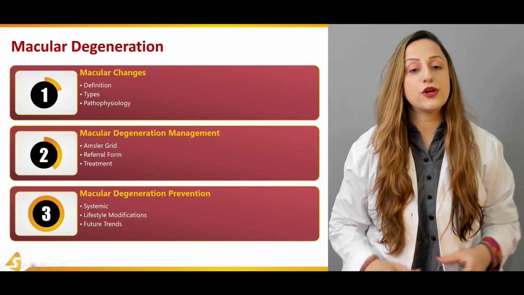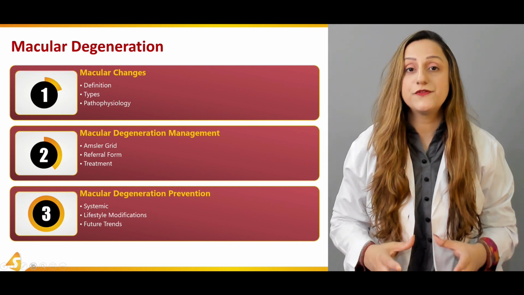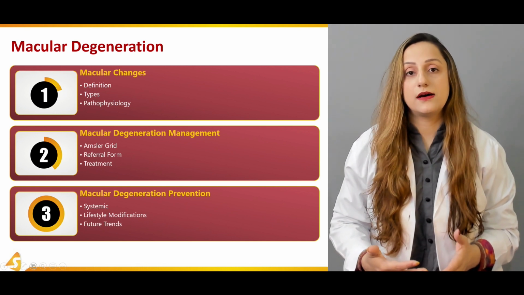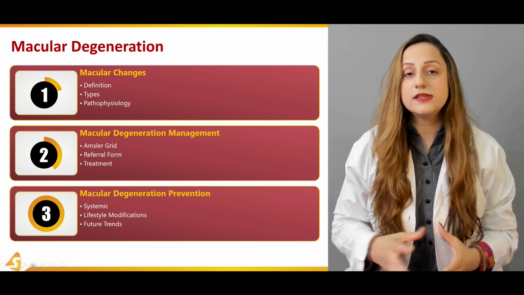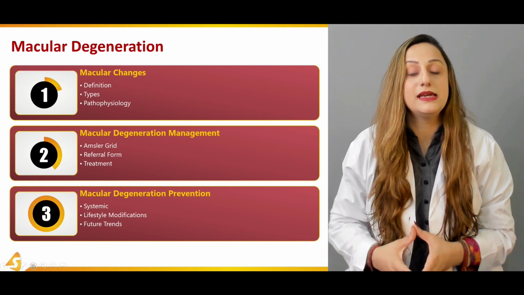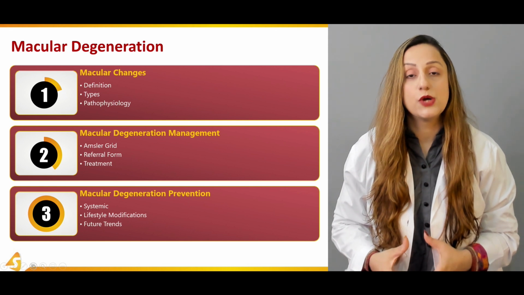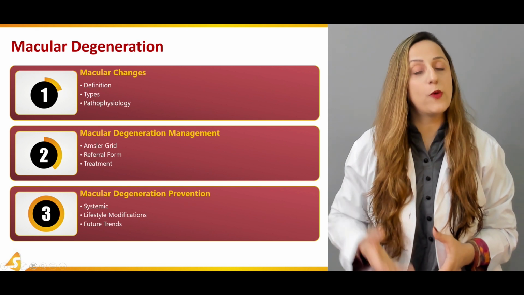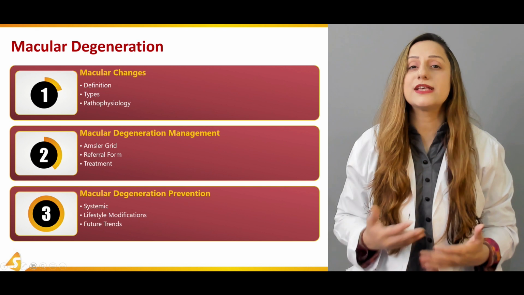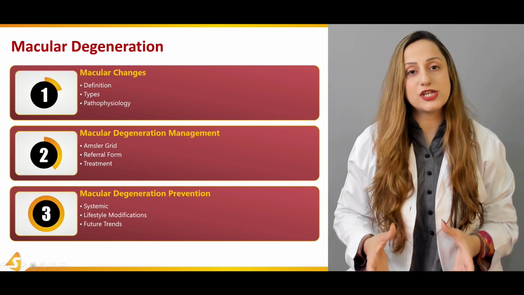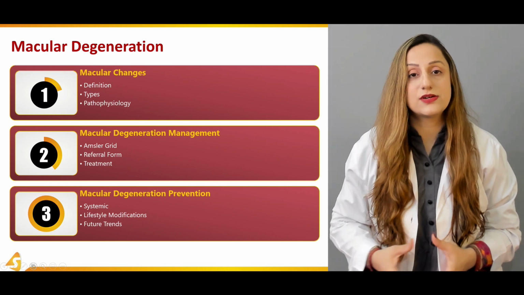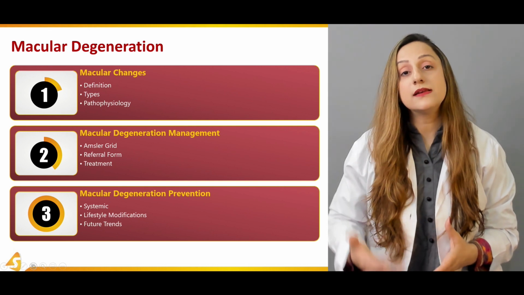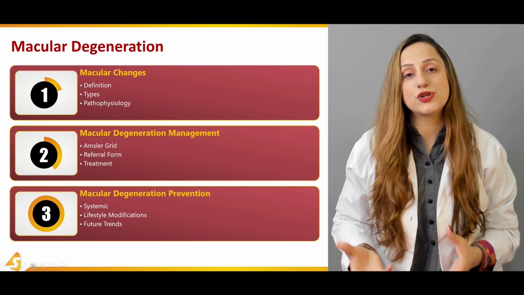So over here, in the very first section, we're going to focus on the definition of macular changes that occur according to the age of a person, and what these particular changes are. It can be the atrophic kind of macular degeneration, which is known as the dry kind, and then on the other hand we have the wet macular degeneration, which is of an exudative form. So these are some of the changes that are taking place. These are the age-related macular degenerative changes that are happening to the person, and they're basically resulting in the vision loss of the person.